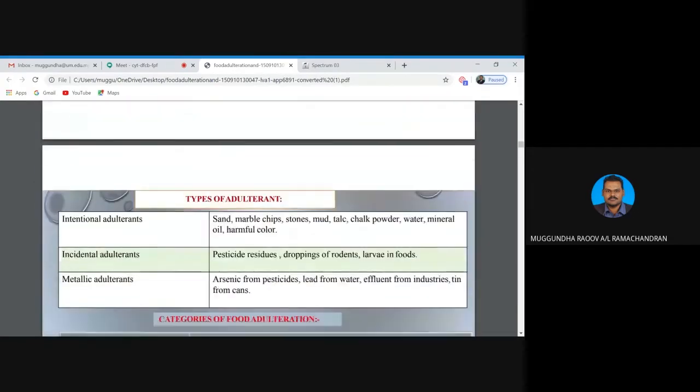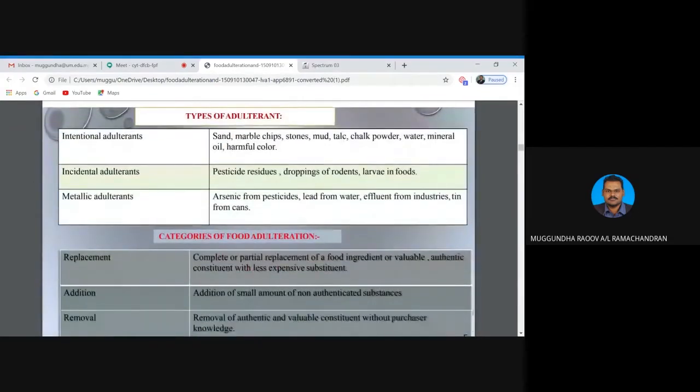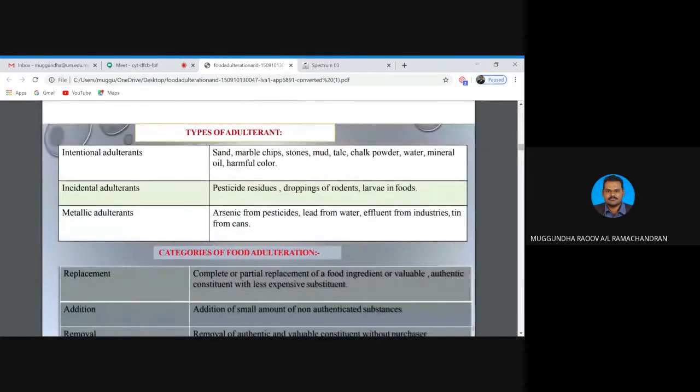Now, there are three types of adulterants. First, intentional adulterants, class. For example, sand, even sometimes in rice or in flour. We do come across sand or very small kinds of stone. All these are adulterants. So it's like intentional adulterants.